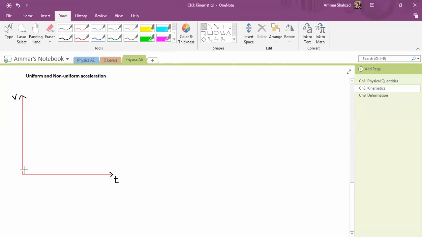So the slope of this graph being constant means it is a straight line. That's what a constant slope means. So the straight line can be like this, or like this, any of these shapes, but it is a straight line. That's what matters. Okay, so let me just draw a couple of lines here just to give you an idea. So this is a straight line graph, this is a straight line graph. All of these have constant acceleration, or uniform acceleration. Constant and uniform basically mean the same thing.